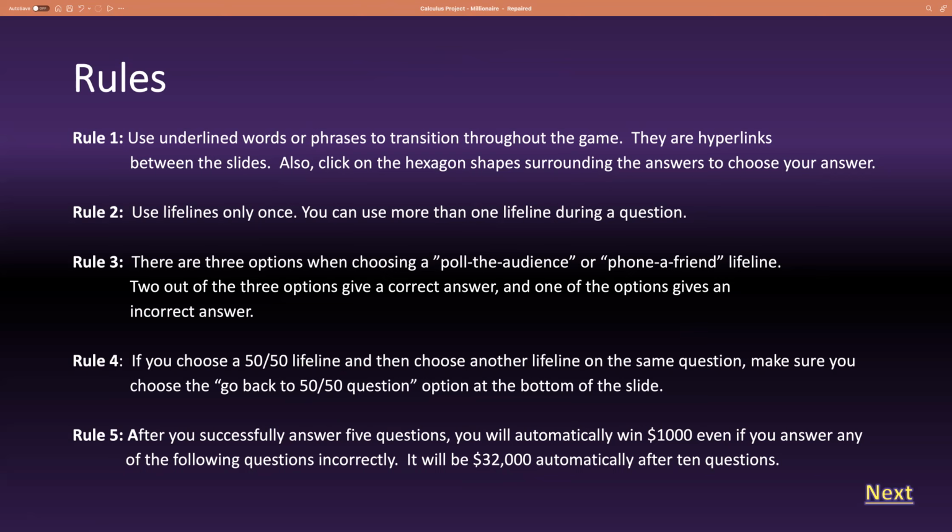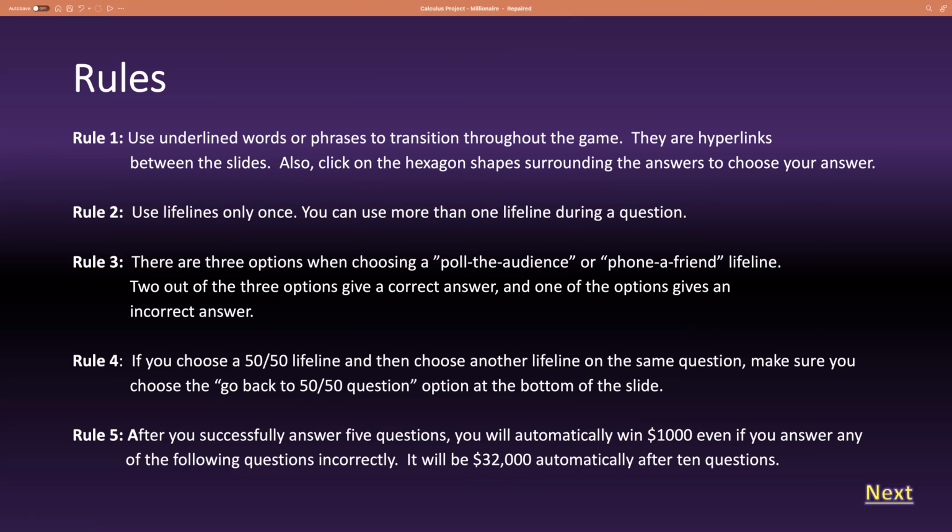If you've not used your 50-50 and you click on a phone a friend option, you would need to click the go back to question hyperlink, and that would take you back to the question with 4 options instead of 2.